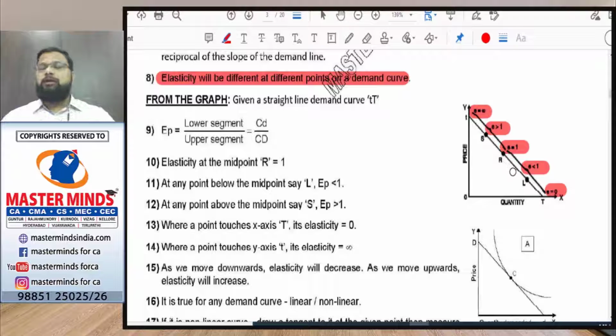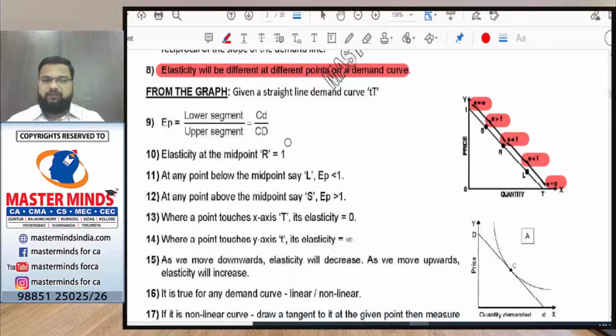So under the point method, we can measure elasticity at different points on the demand curve. As the point changes, the elasticity value also changes. From the graph, given the straight line demand curve DD, we can use another formula to calculate price elasticity under the point method, that is lower segment by upper segment, CD by CD. That is from the below graph.